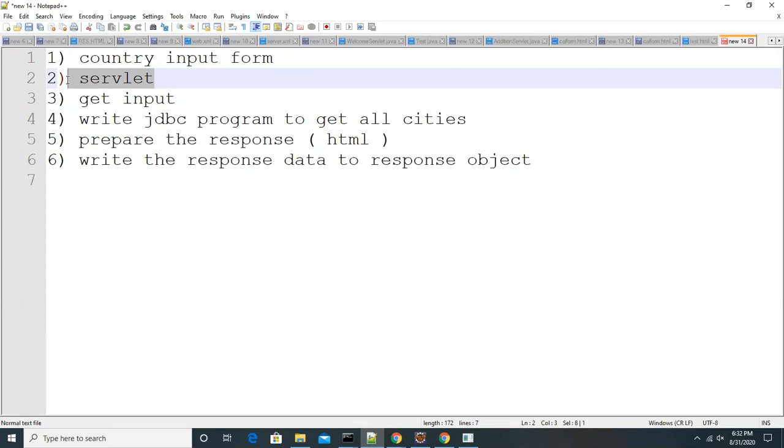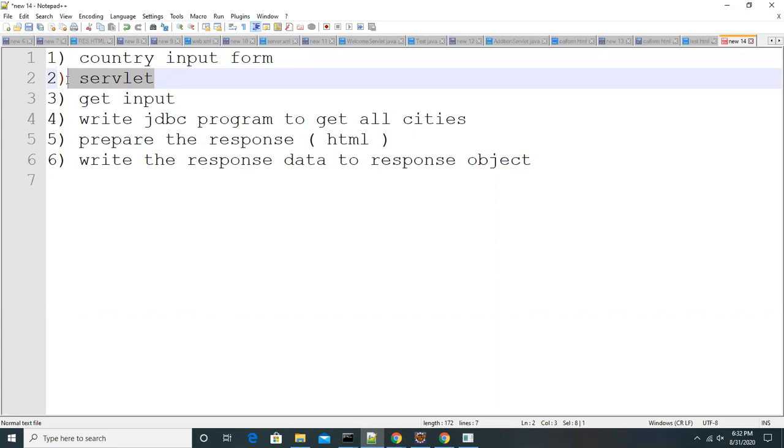You have to write how to get a connection, you know, guys. Get the connection, create the statement or prepared statement object and execute the query. Once you execute the query, you will get the result set object. Once you get the result set object, you have to retrieve all the data. That data you have to set into the HTML, some design. That HTML response preparation data, you write to the response object by using the getWriter method and the print method.